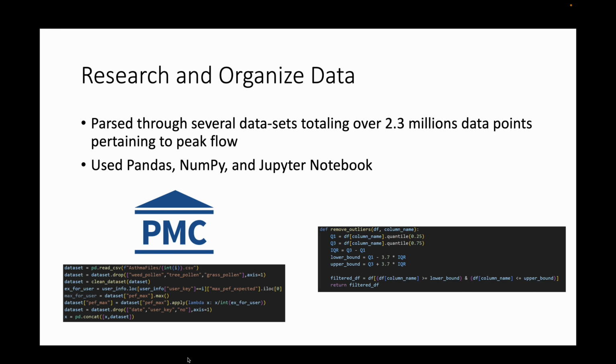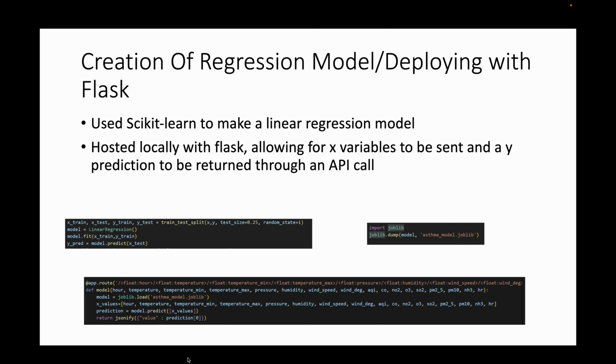As for research, we parsed through several data sets and over 2 million data points through a PMC article, and we used Pandas, NumPy, and Jupyter Notebook to organize our data. So the bottom left image is showing our data frame and how we modified it to exclude values we didn't need. And the right picture is showing how we excluded extreme outliers.